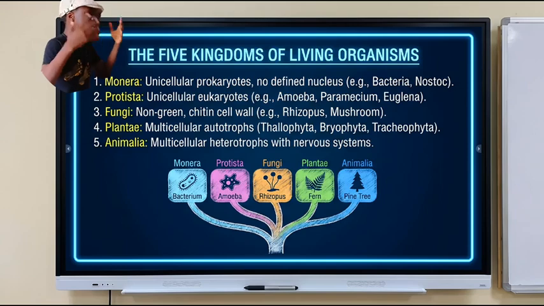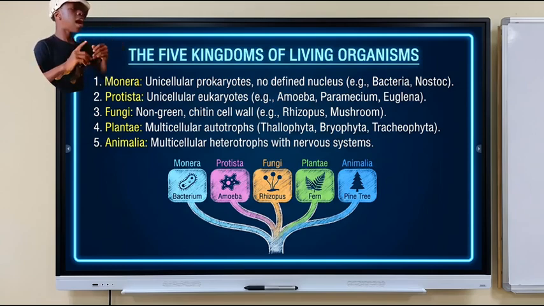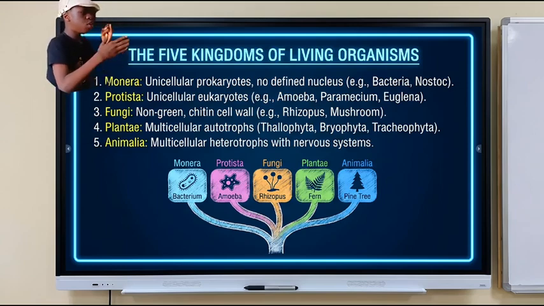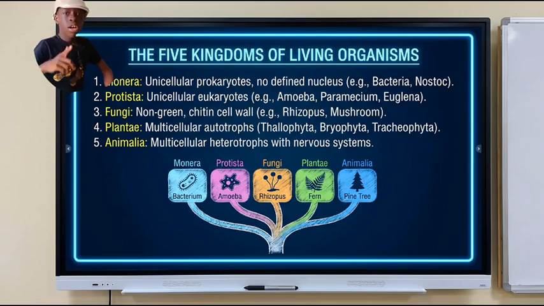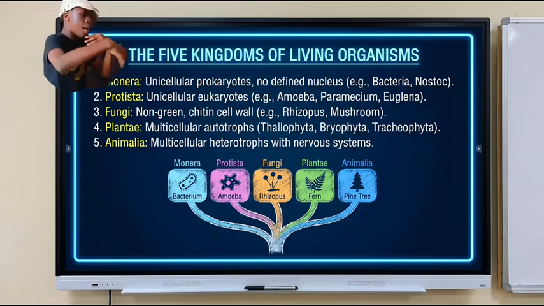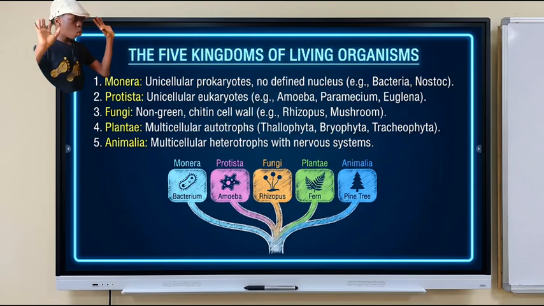Number 2, kingdom Protista, which they have a unicellular eukaryote. That means they also have one cell, same as the Monera. They have one cell, but what they lack in difference is they have a defined nucleus. They have the nuclear membrane. The examples are amoeba, paramecium, and so on.